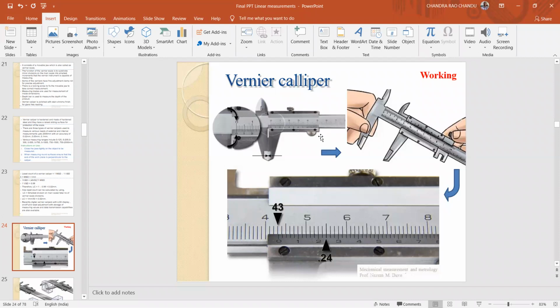Initially, while taking a reading with the vernier calipers, first you have to check for the zero error. Zero error means the zero on the main scale should coincide with the zero on the vernier scale. Then only is the vernier caliper free from zero error. If those two do not coincide, that means the zero on the main scale does not coincide with the zero on the vernier scale, and automatically you will get some zero error. You have to adjust the error with the help of the given spanner along with the vernier calipers.